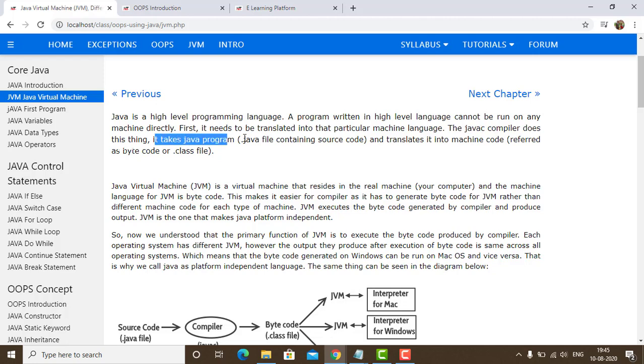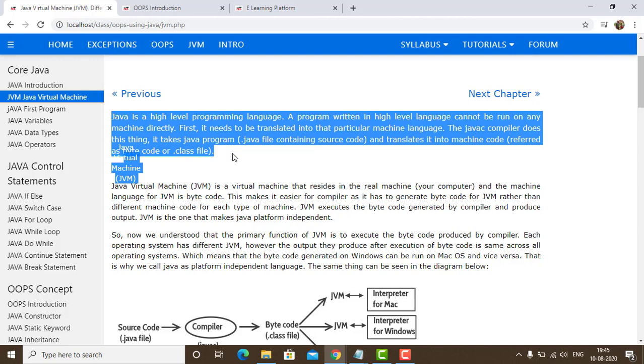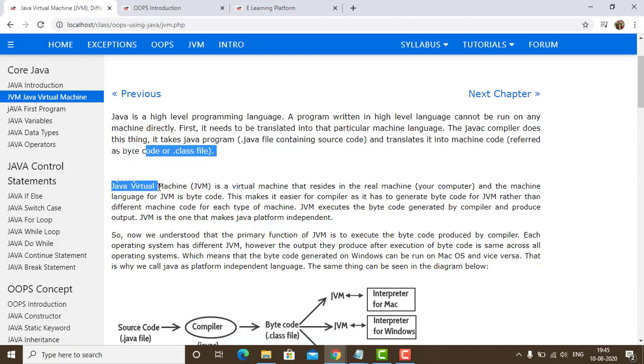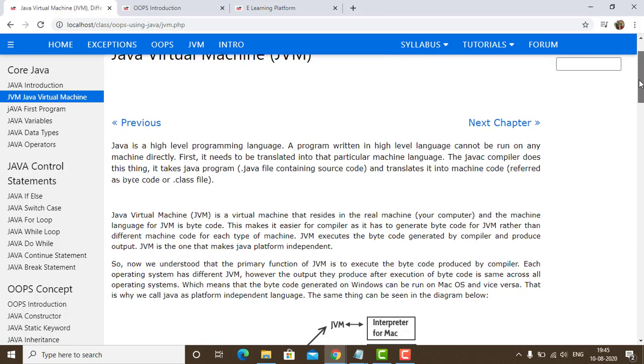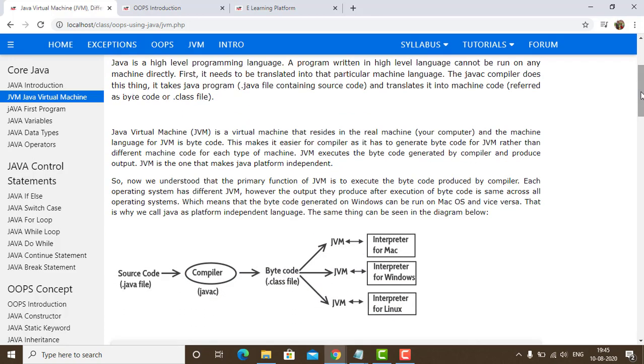It takes a Java program, a .java file containing the source code, and translates it into machine code referred to as bytecode, or a .class file. Now these bytecodes are considered as the machine code which is understood by the system, or the setup of Java, to process the entire execution of the program.